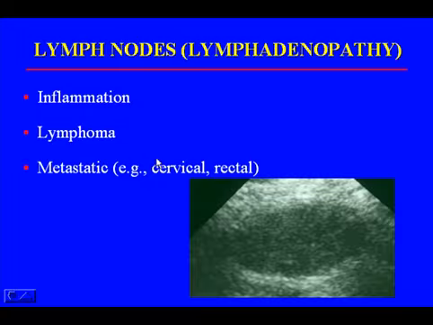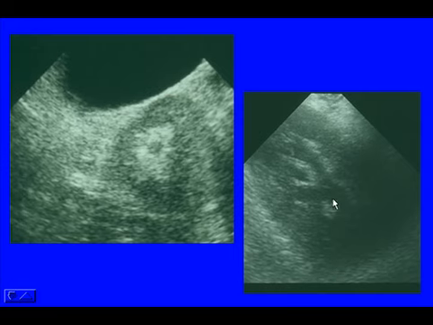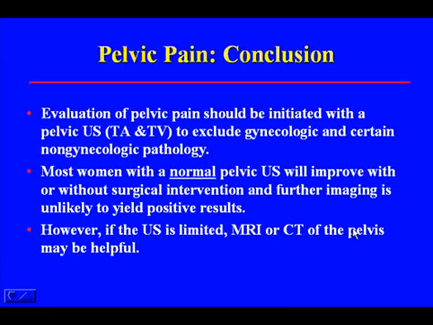Also, pain can be due to abnormalities in the lymph nodes in the pelvis, either due to inflammation, metastatic disease, or lymphoma, as you can see in this case, an enlarged pelvic lymph node secondary to lymphoma. Also, pelvic pain can be due to structures such as a pelvic kidney. Here, this patient did not know she had a pelvic kidney, seen on this transvaginal study. Another patient had a transplanted kidney, which was hydronephrotic, causing pain.